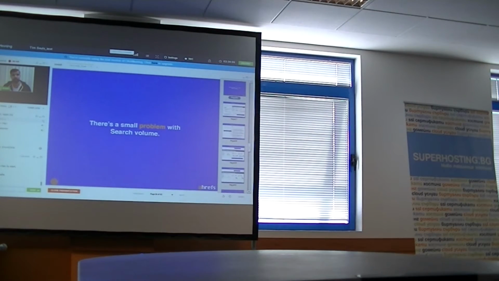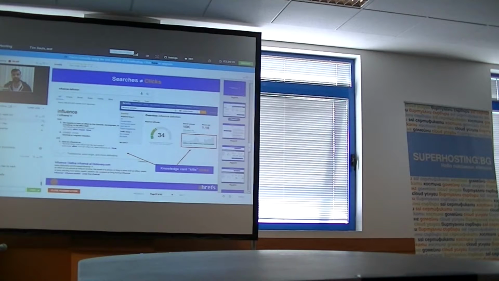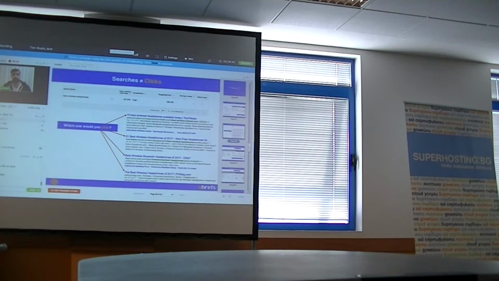There's a small problem with search volume actually, because search volume doesn't mean traffic. It doesn't mean clicks. Let's get back to the keyword influence definition. When you Google for the keyword influence definition, you get a knowledge card from Google, which basically gives you an instant answer to your question. So you wanted influence definition, you got influence definition. Why would you click anything in the search result? And if you look at the data that Ahrefs shows you, there's a gray graph, and we show you that there are a lot of searches for the keyword influence definition, but no one is actually clicking on the search result.